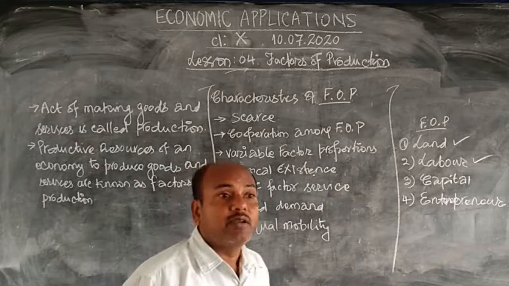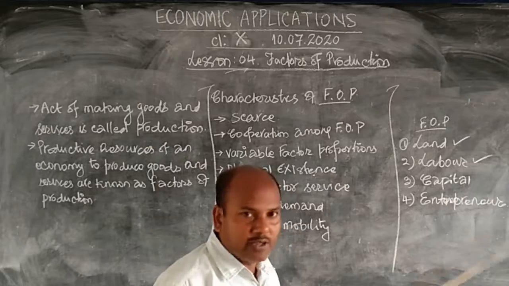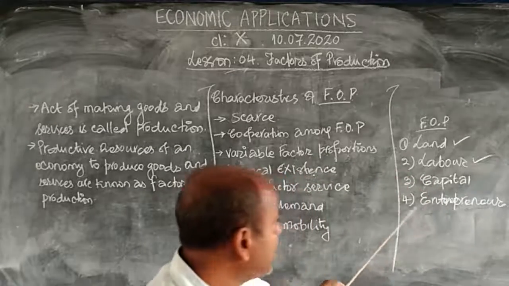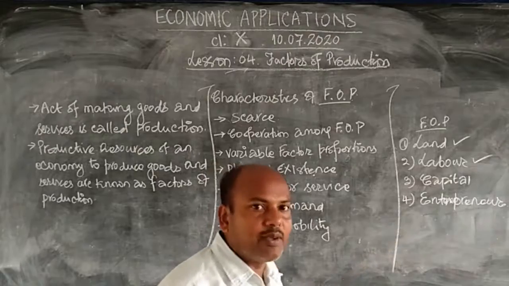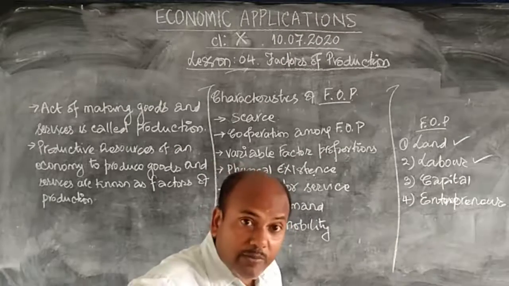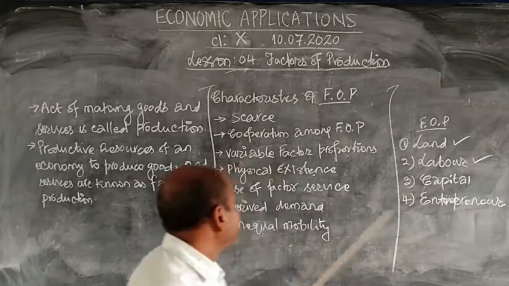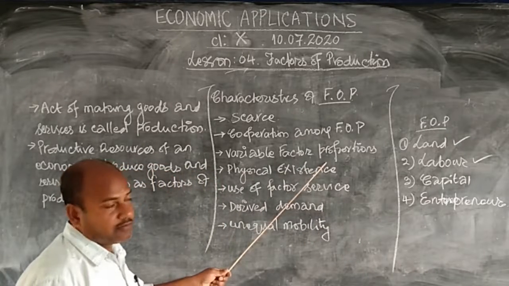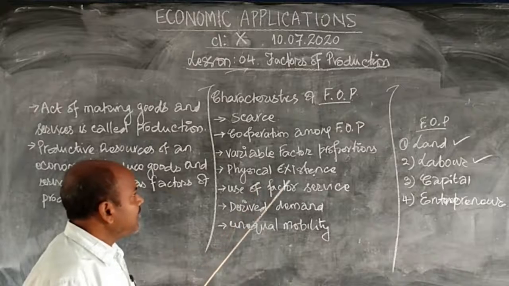In some businesses, you may have 2, 3, 4 entrepreneurs, like a joint stock company or partnership business. In some, there may be only one entrepreneur. The proportion of every factor will differ. Variable factor proportion. Next is physical existence.